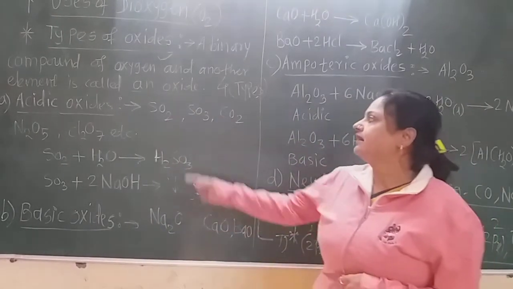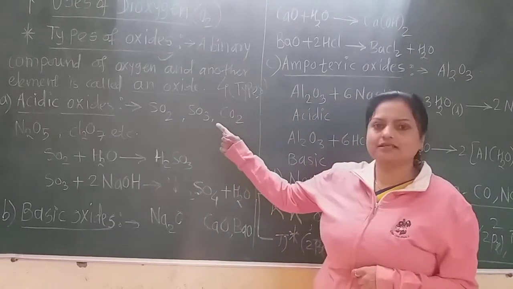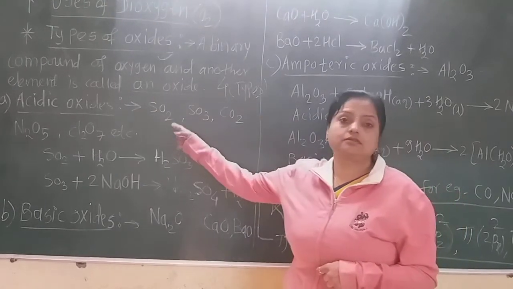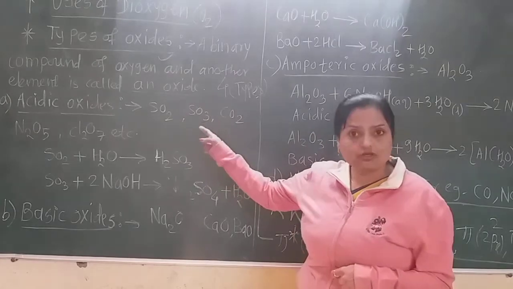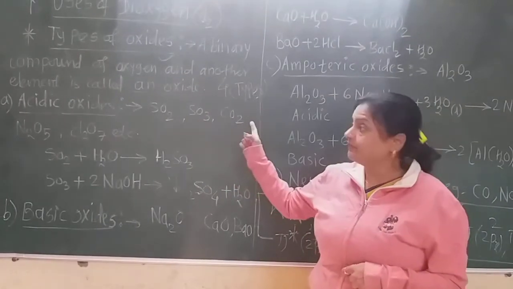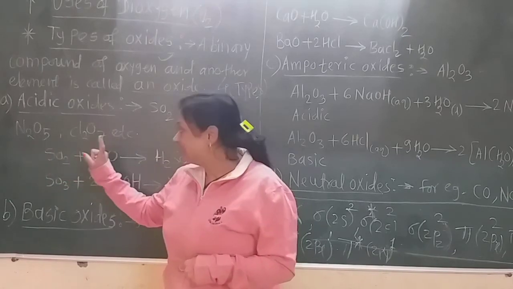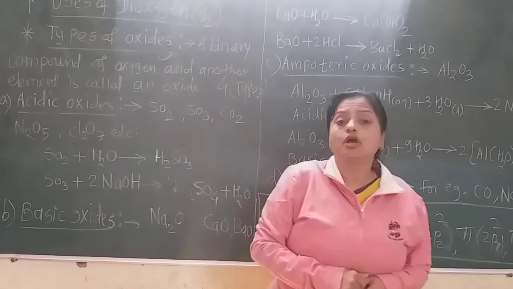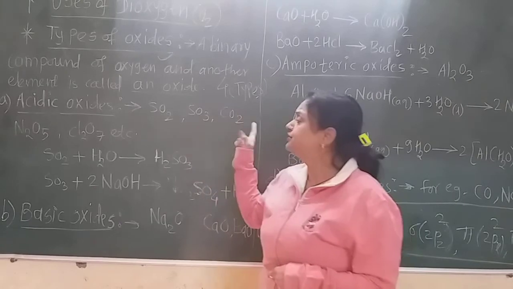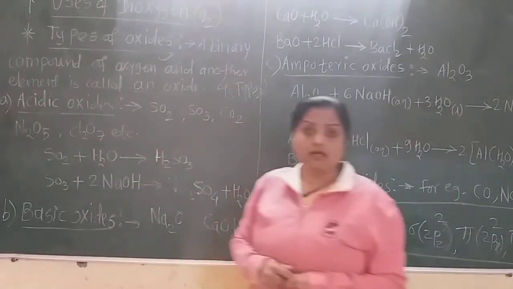For example, carbon disulfide, sulfur dioxide, sulfur trioxide, carbon dioxide, then nitrogen pentoxide, and chlorine oxide also. Remember that these 5 are the acidic oxides.